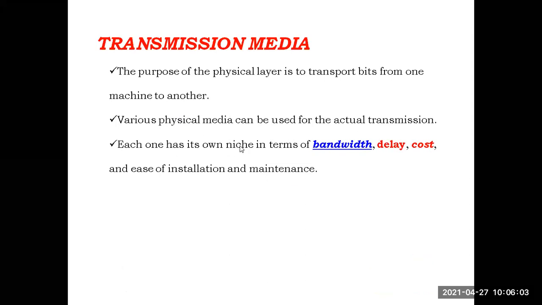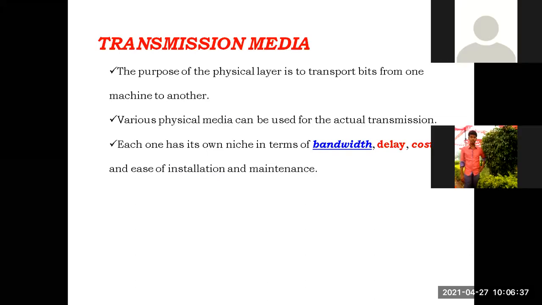Among all those various mediums we are using, they have some differences in the form of bandwidth, delay, cost, ease of installation, and maintenance. Many transmission media are available for actual transmission of data. All those transmission media differ from one another in terms of bandwidth, delay, cost, and ease of installation and maintenance. They are different from one another. Clear?